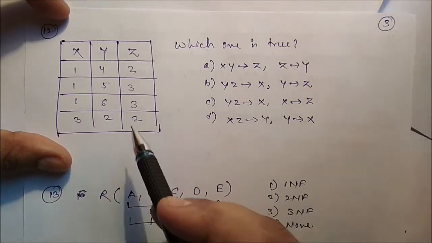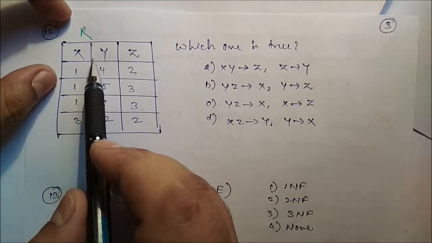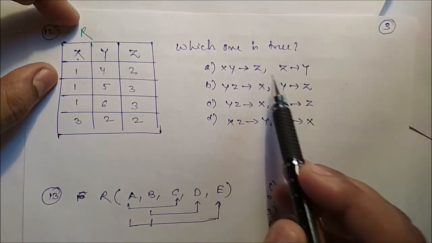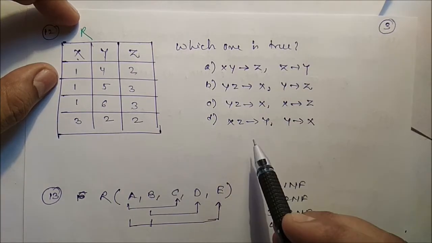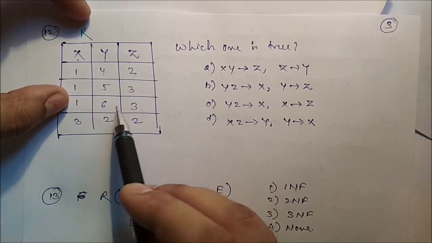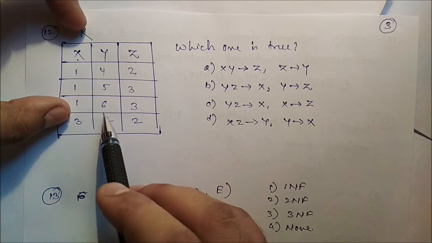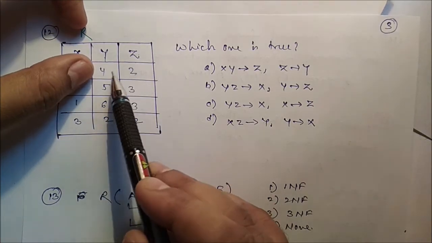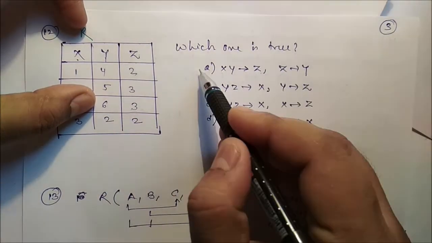Now we have a table R, and 3 attributes are there, X, Y, Z. Now which one is true? X, Y to Z. Z to Y. Y, Z to X. Y to Z, and so on. So X, Y to Z, we can say now Z to Y. So we cannot say this, so this is not true. So we should not take this one.